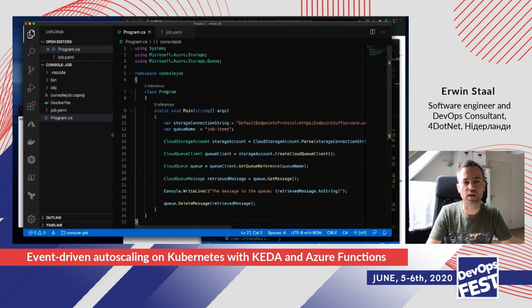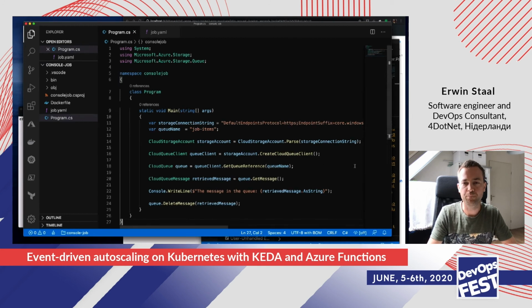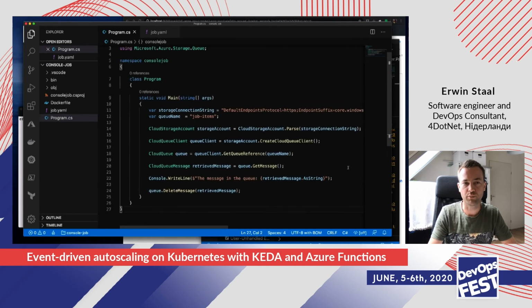So what I've done in this example is that I've added a simple .NET Core console application. So it's not an API or whatever, it's just a console application that normally, for example, would result in a .exe. And I'm using that on the Kubernetes cluster to run a particular job. So that could have been anything else. You could pick any language you like. Doesn't really matter. I'm a Microsoft guy. I'm a .NET guy. So I decided to go for .NET Core once again.